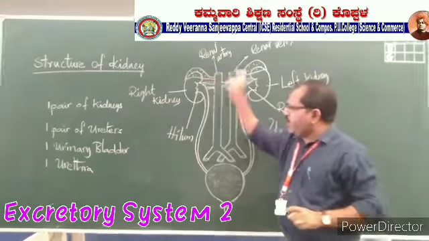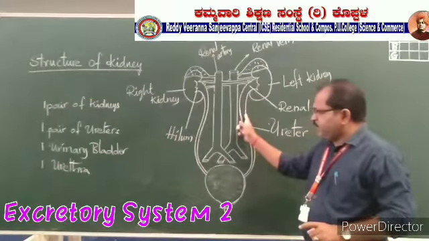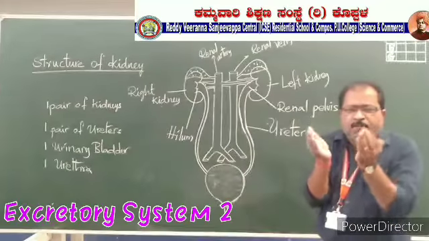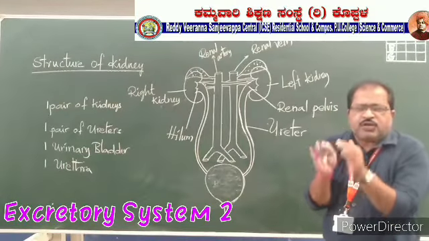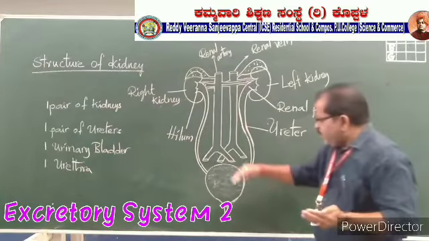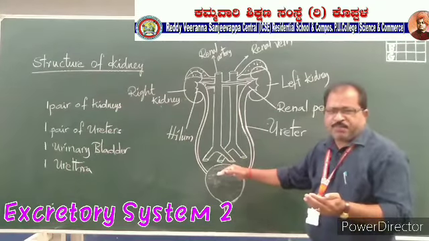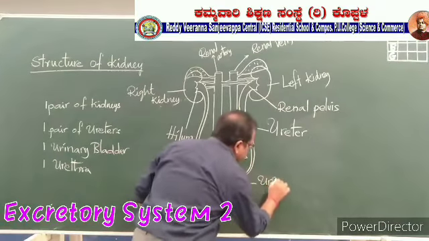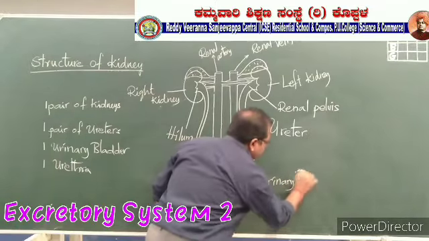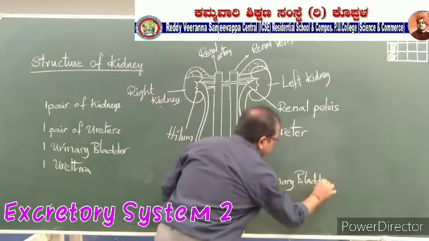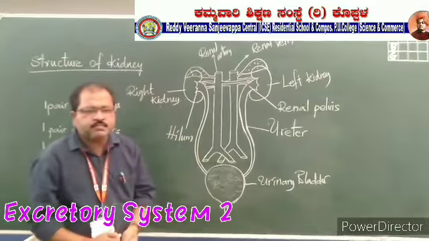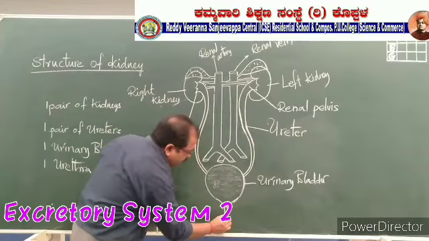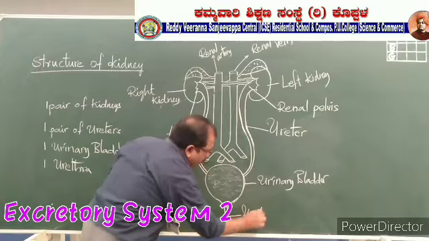One pair of kidneys, already told you. One pair of ureters. And these ureters are connected to a long sac-like muscular structure presented at the bottom of this system. This is called the urinary bladder. And this urinary bladder opens through a small hole-like structure. This is called the urethra.